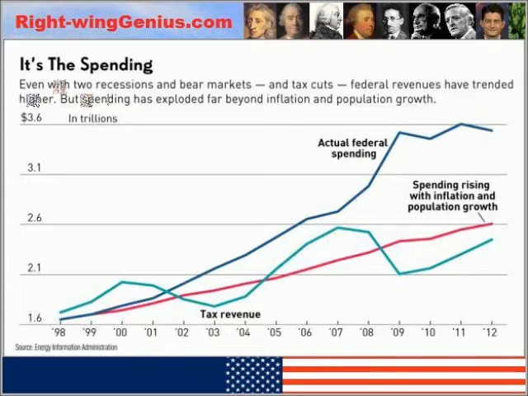This is from Investors Business Daily, and as you can see, the green line shows how much revenue the government has taken in each of the last 15 fiscal years. The blue line is how much it's spent in each fiscal year, and the red line shows how much the government would have spent had we increased spending levels from the 1998 budget, which was the first budget surplus in nearly 30 years, just at the rate of inflation and also accounting for the increase in the population, because there are programs like Medicare and Social Security that we have to spend more on each year because there are more people collecting benefits. Somebody should obviously blow this up so that Rubio can hold it up for all to see when he's giving the address.